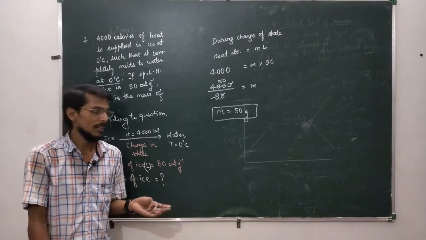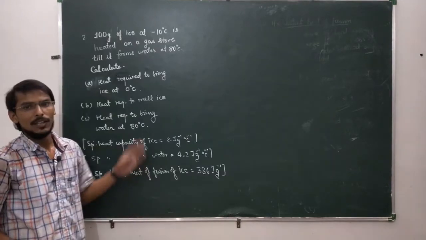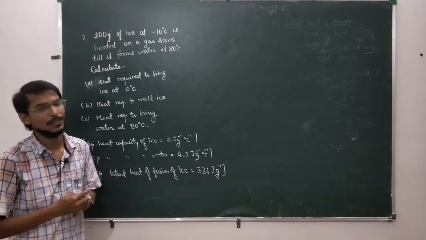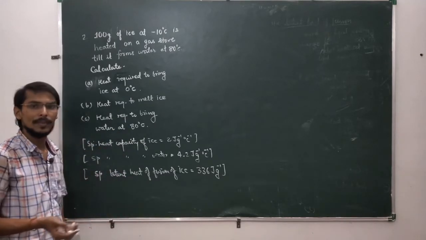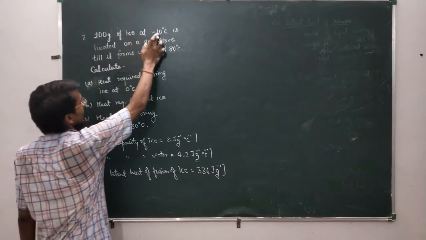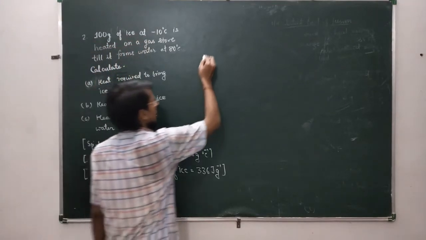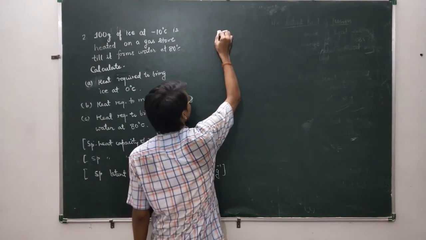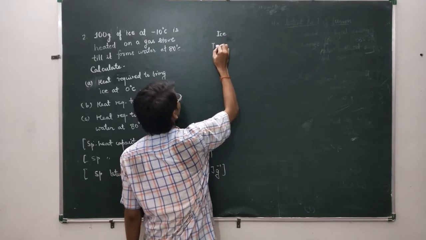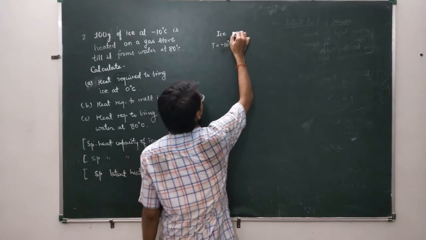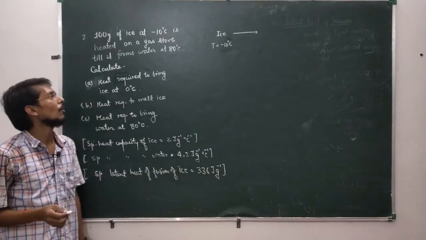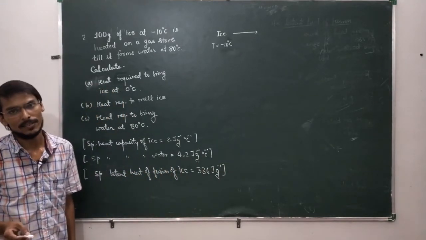Okay. So let us take one more question. Here I have the second question, and this question includes both the concepts, rise in temperature and change in state. So let us read it first. 100 gram of ice at minus 10 degrees Celsius is heated on a gas stove till it forms water at 80 degrees Celsius.